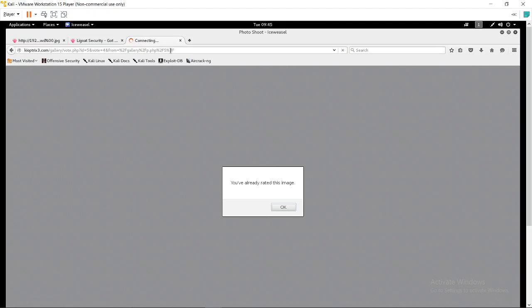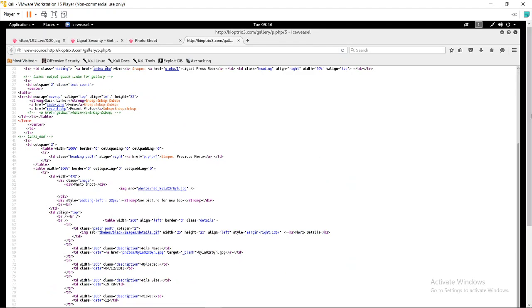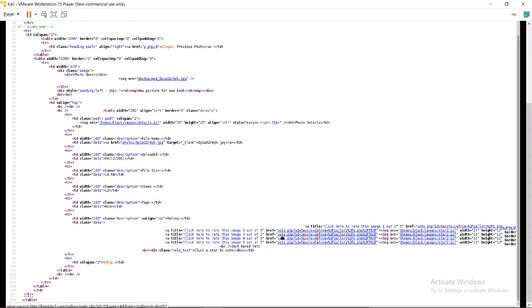Okay, you can see something is happening here, from %2F to gallery %2F. First I will view the page source. Whenever we are rating, it is going to vote.php, with %2F simply meaning a forward slash.